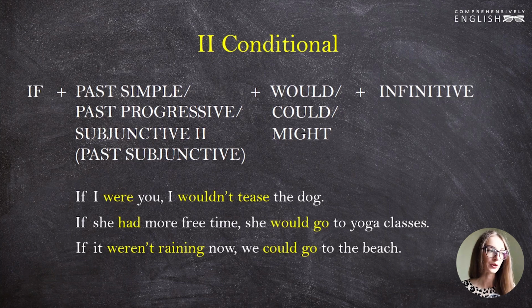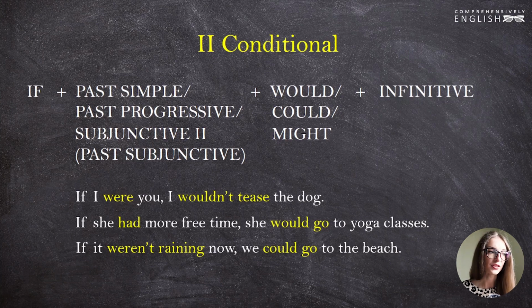In short, if you look at these sentences, you see "if I were you," and "were" is the subjunctive mood. We don't say "if I was you," it's not correct. We say "if I were you." But the problem is, today in the English language, only the verb to be has its distinct forms of the subjunctive mood. That's why with the rest of the verbs, we use the past simple tense, but that doesn't mean that they are equal phenomena. They're two different phenomena, right?